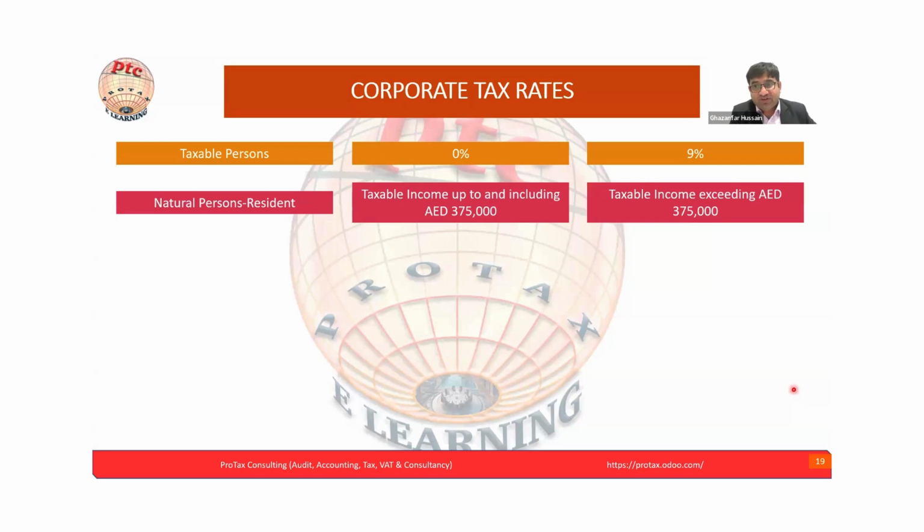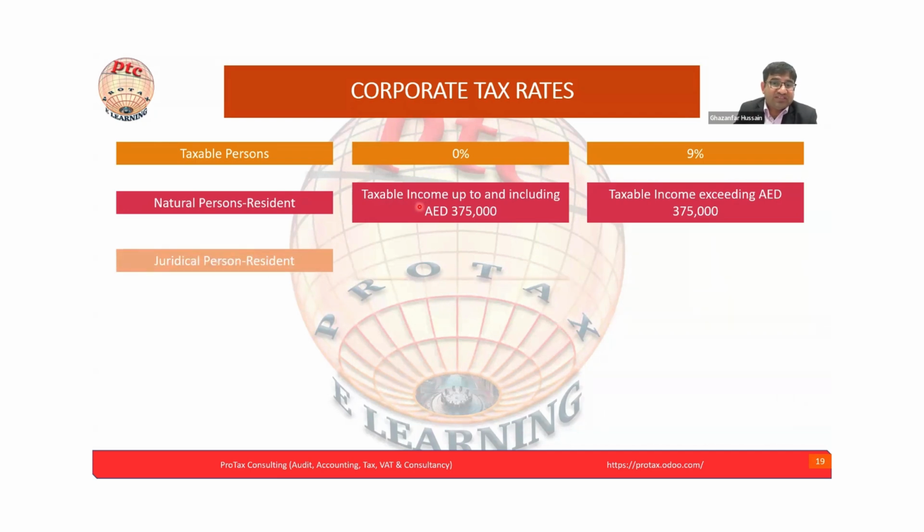Taxable income up to 375 is 0 if it's not exceeding 375, but regarding the definition of taxable income, we have to understand that accounting income and taxable income are not the same. Normally the accounting team prepares the accounting financial statements for the accounting profit, but we have to work on that and then convert it to taxable income.